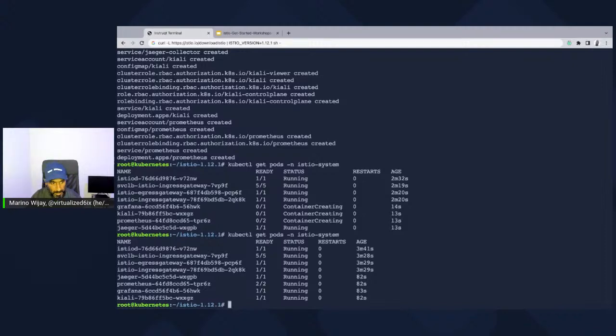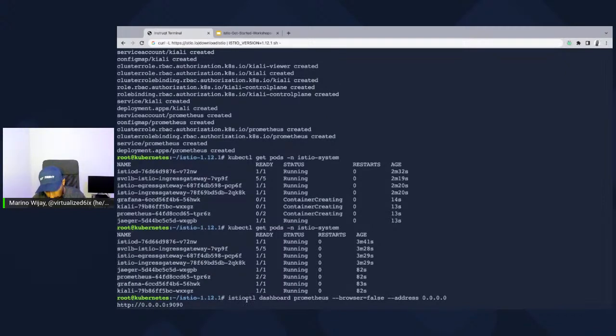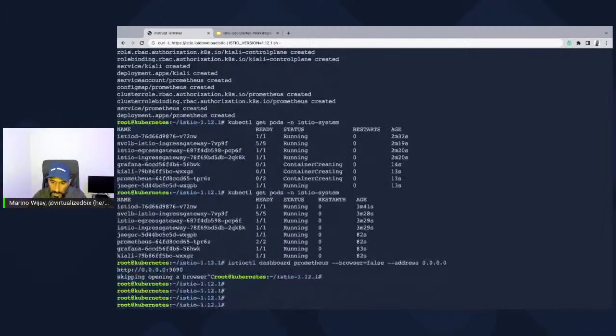So we can also go ahead and enable a few different dashboards here. You can use the istioctl command to expose, let's say, the Prometheus dashboard. It may not show up for you, or it may show up, but ideally, the UI that shows up is just the standard Prometheus UI. There are a few other dashboards that we can end up seeing, but quite honestly, I want us to actually visualize traffic, and we can see that through the lens of Kiali and Jaeger in the next module.